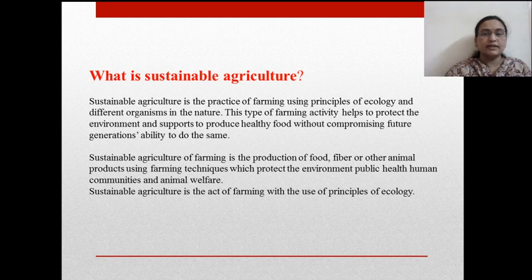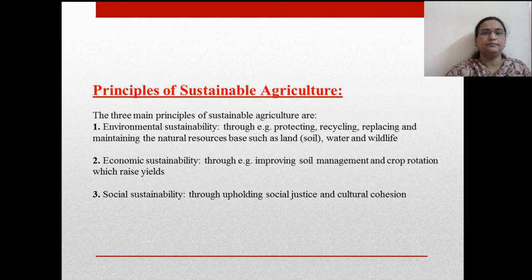Sustainable agriculture is the act of farming with the use of principles of ecology. Now, there are different principles of ecology: efficient use of soil, it should not be polluted; efficient use of water, water should not be polluted; air should not be polluted. All these things should not be hazardous to birds and different animals on the earth. So, in consideration with all these organisms or parts of the ecological system, sustainable agriculture is possible.